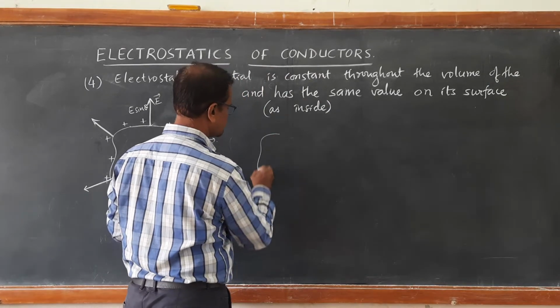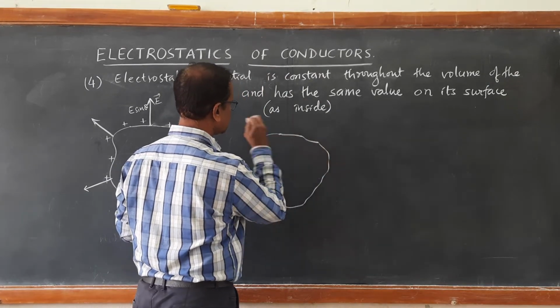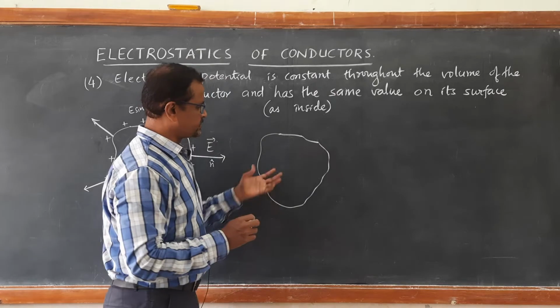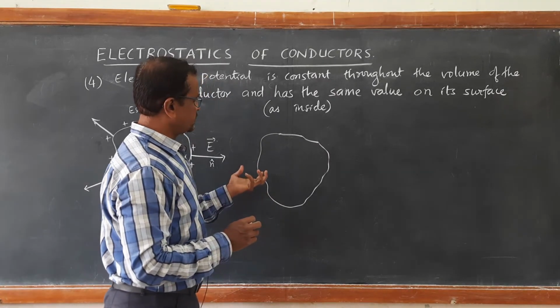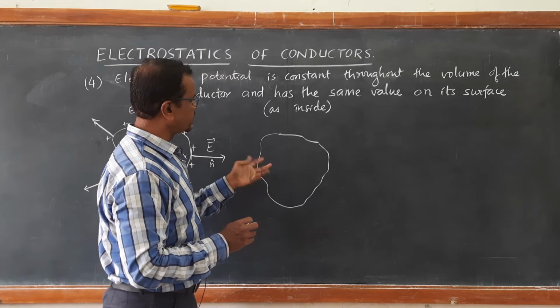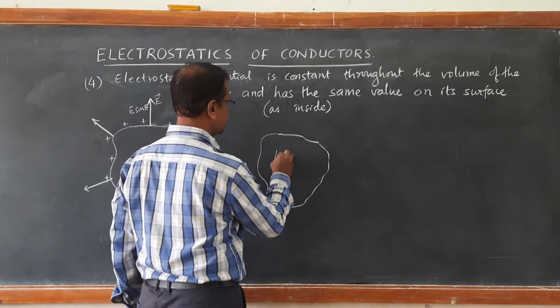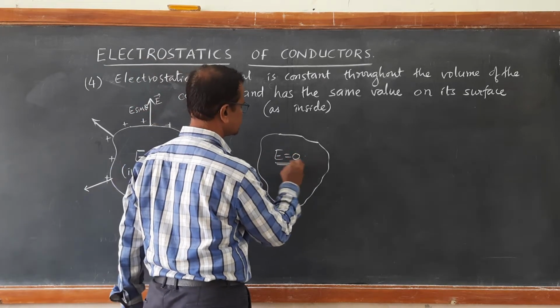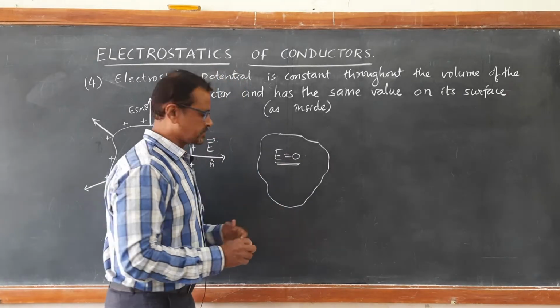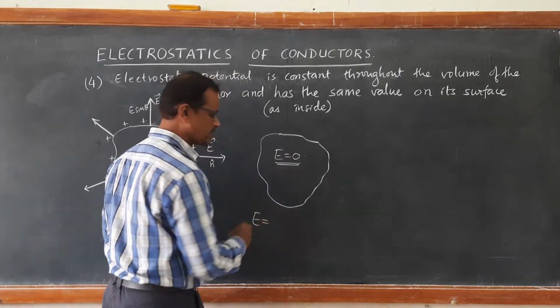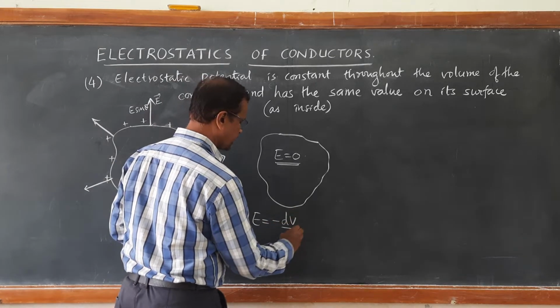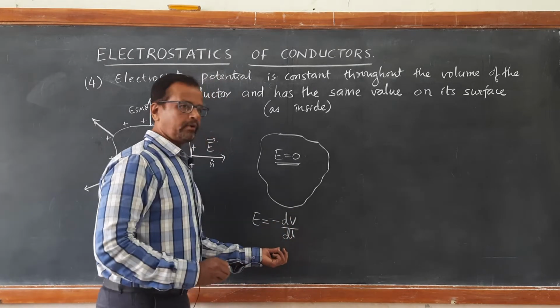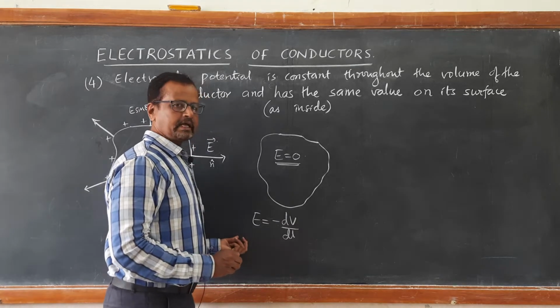Suppose this is a conductor, the same conductor, which is neutral. When it is neutral, it will not have any electric field. Electric field inside it is 0. When electric field is 0, we know from the relation dV by dl, the rate of change of potential with respect to distance gives us the electric field.